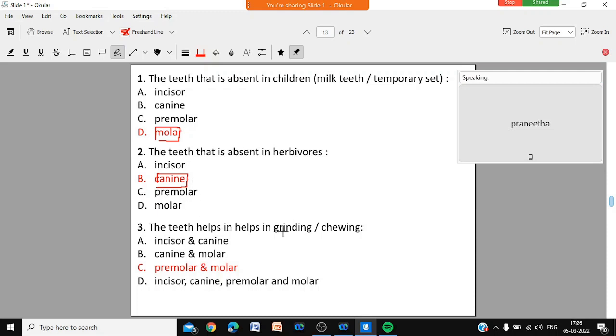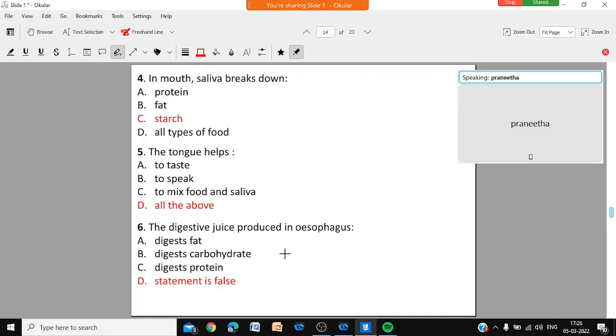The teeth that help in grinding and chewing are premolars and molars. Incisors are for biting and cutting. Canines are for tearing flesh. Premolars and molars are for grinding and chewing. In the mouth, saliva breaks down starch. Only starch it can break down.